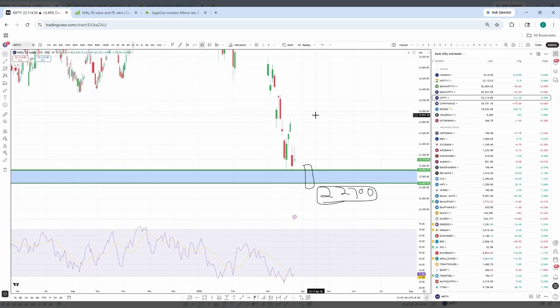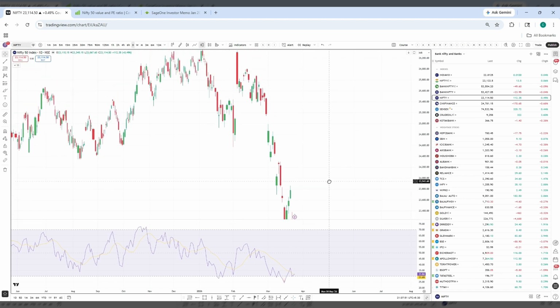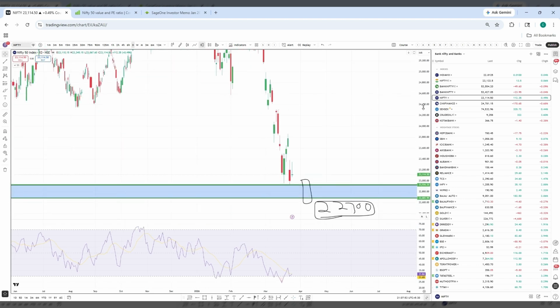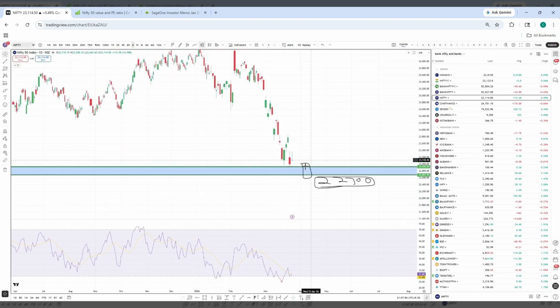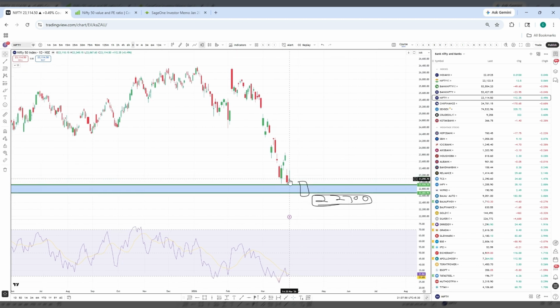And the other reason is the price action confirmation. It is telling us that there is a demand zone here and we have a bullish divergence in Nifty, and we might see Nifty slowly accumulating here and giving a good bounce upside. It might give a straight away rally, or it might stay sideways for some time and then give a rally from here upside. So this is my view on Nifty.